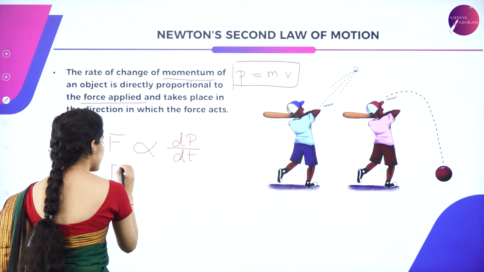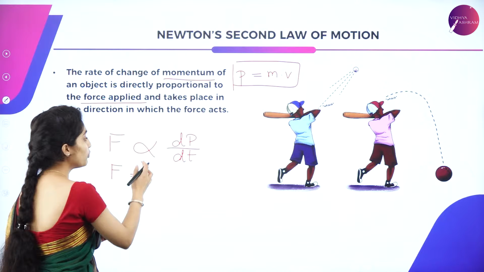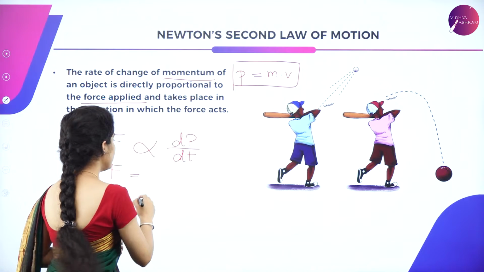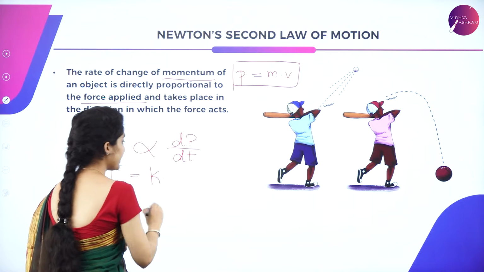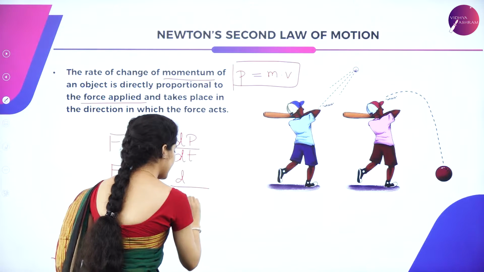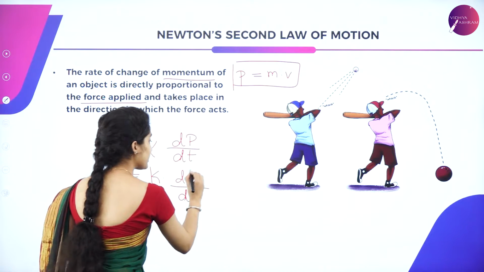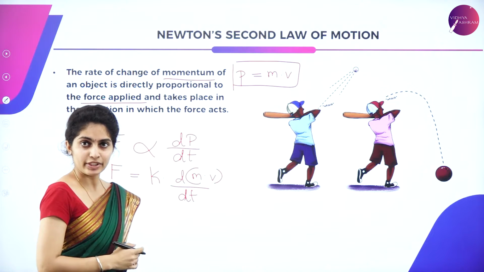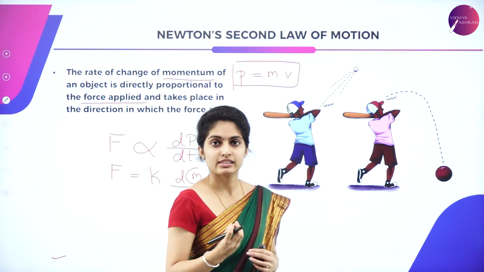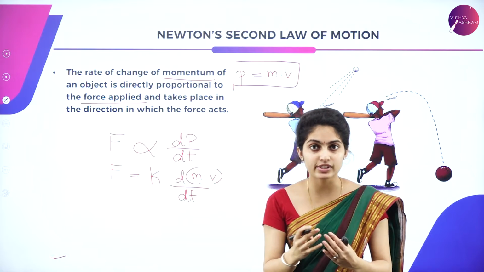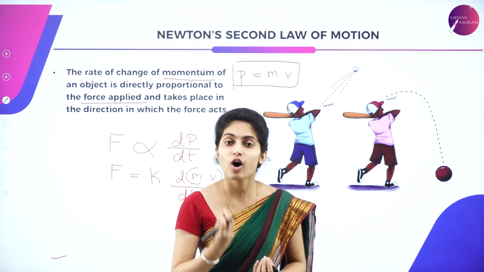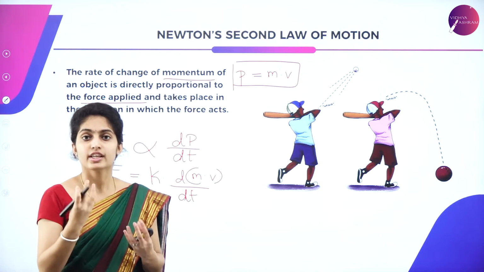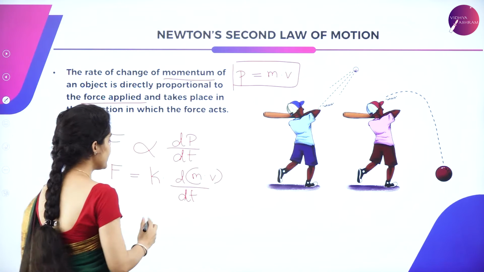So we have F is equal to, when you remove the proportionality, a constant K, d by dt of P, wherein P is given by m into v, d of m into v by dt. And the weight differs, but the mass of an object is always constant.